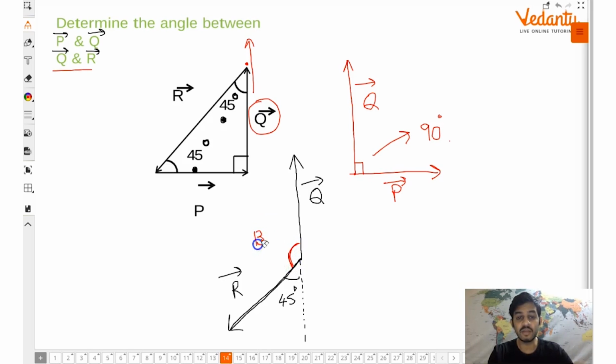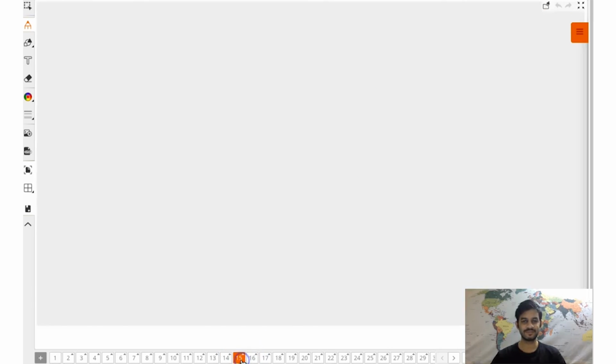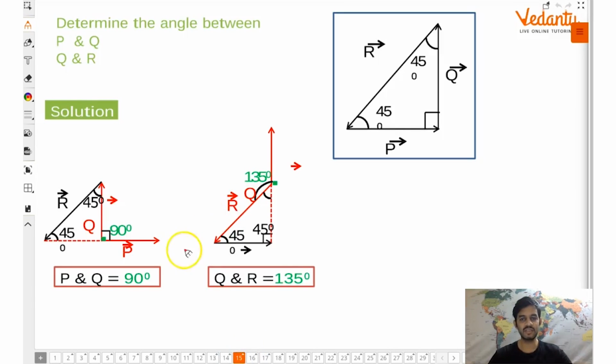And what will that angle be? 135 degrees. Chamka guys? To define angle between two vectors, always join them tail to tail. Clear guys? Following everyone? Okay, so these were the answers that we were getting, 90 degree and 135 degree.